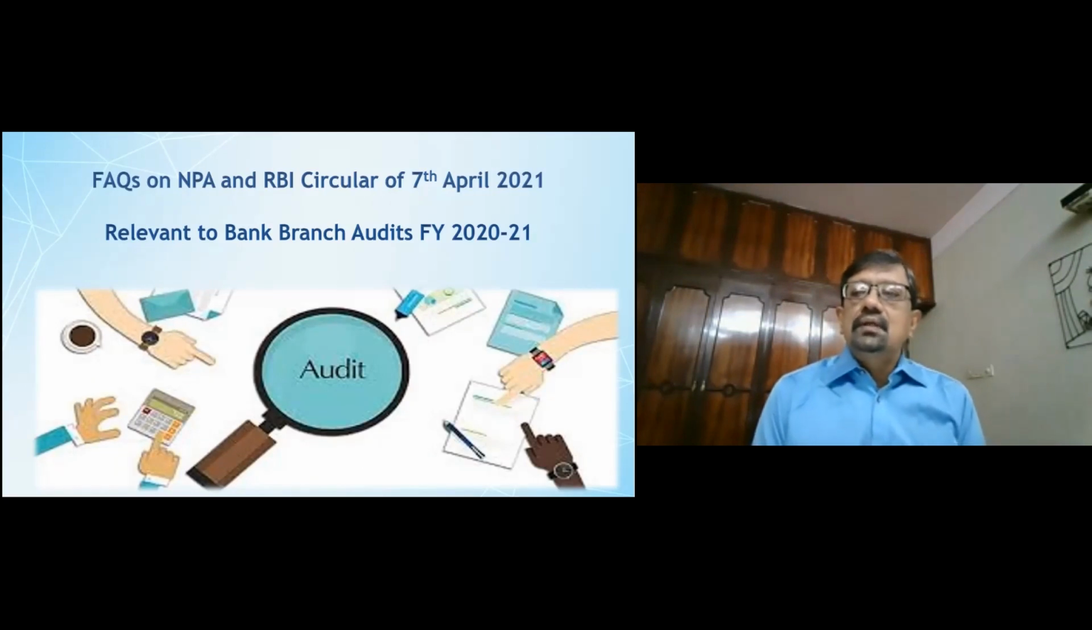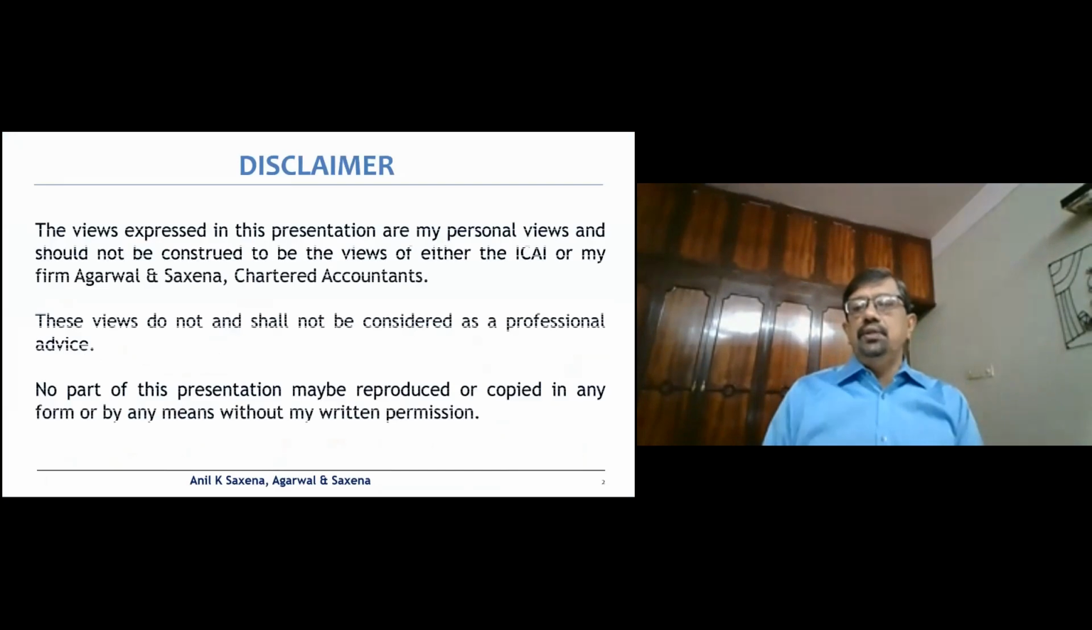Probably that just goes to prove that in most branch audits it's all about the NPA classification, whereas like I've always said, it's not only about the advances. I think any branch audit has a lot of other things to be seen, but that of course we can take up in some other series. Now let's get on with the FAQs on NPA and also the RBI Circular of 7th April 2021.